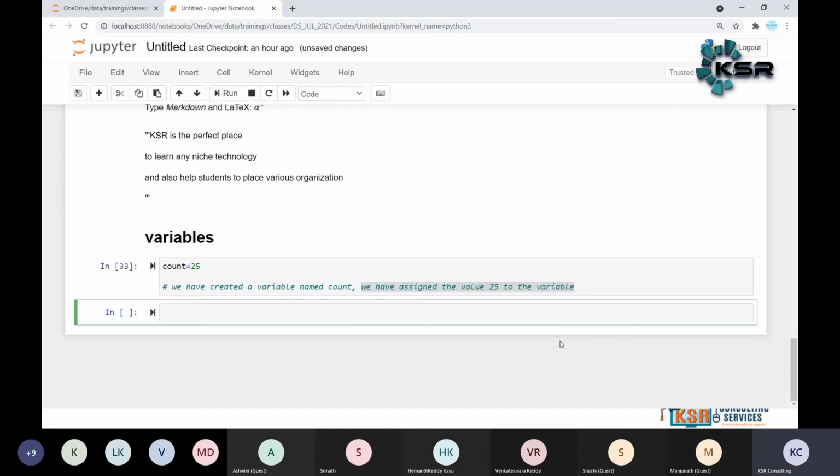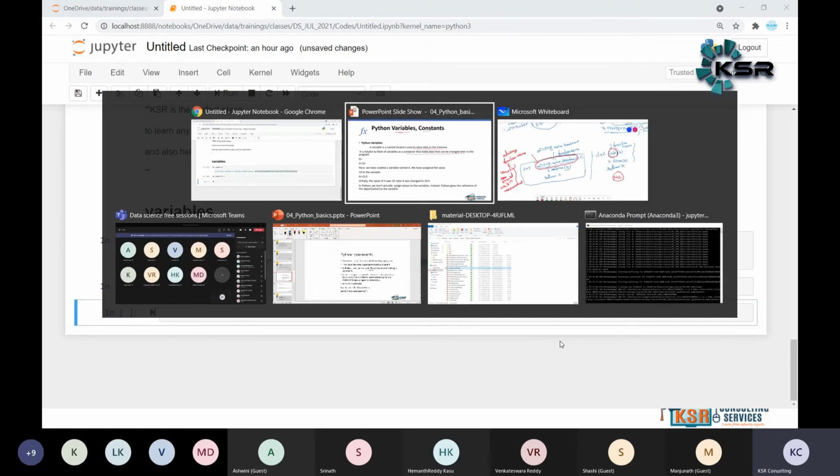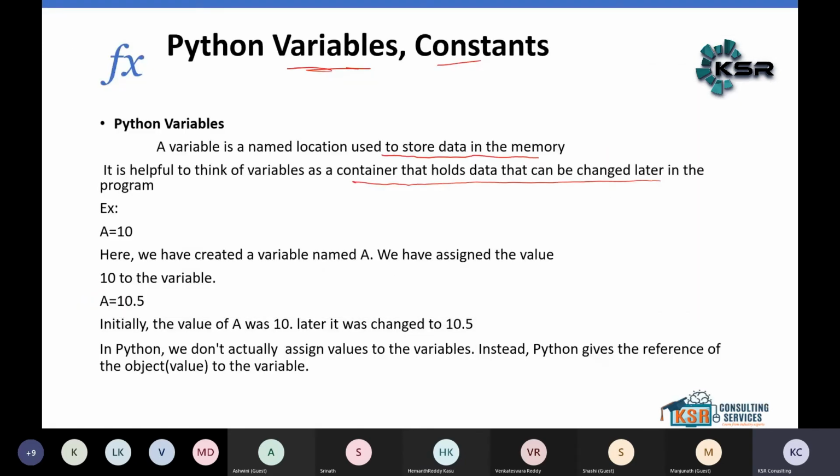Okay. Now, for example, let's say count is equal to 15. What does it mean? Can you tell me? We have created a variable named count, and we have assigned the value 15 to the variable. That means count is replacing the old value, right? Replacing, overriding. Simple to say, overriding.